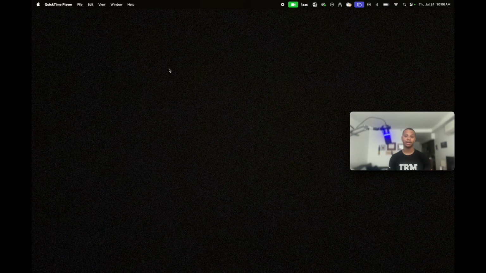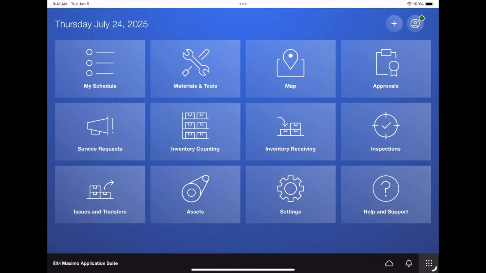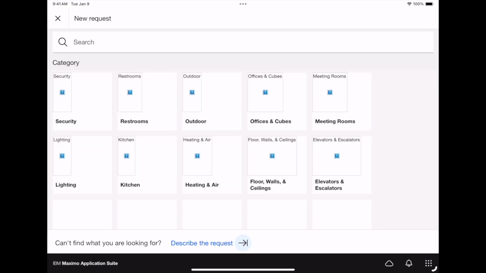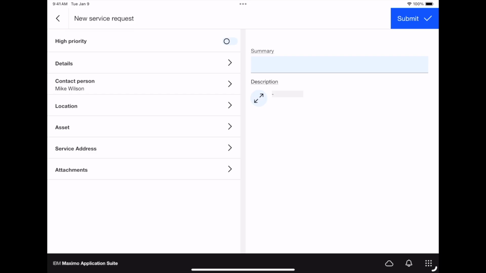Instead of scrambling through emails and paper forms, Sarah opens up the Maximo Mobile app right from her lab bench. She clicks on the service request icon. She clicks on the plus check mark to create a brand new service request. Because time is sensitive, she marks this as high priority.